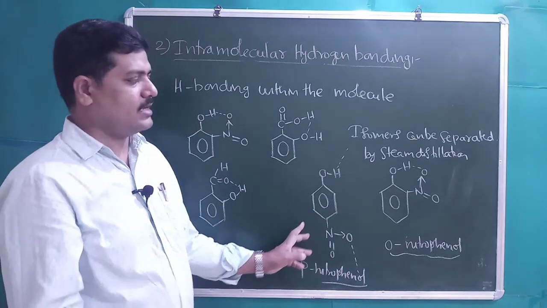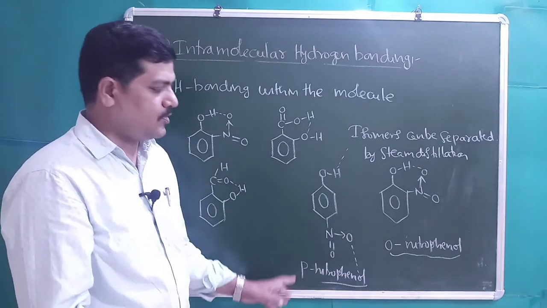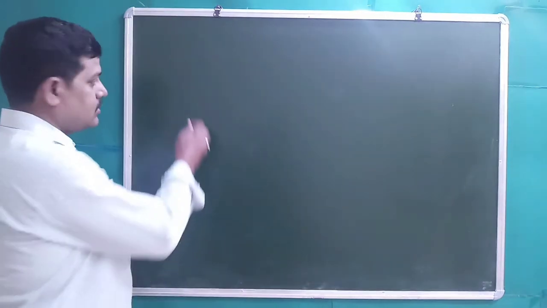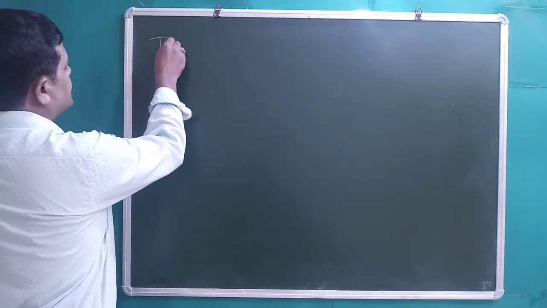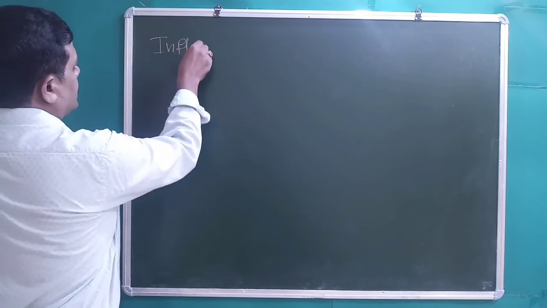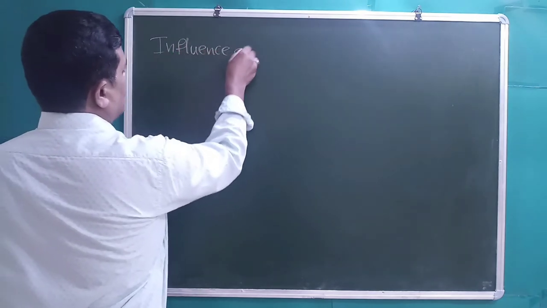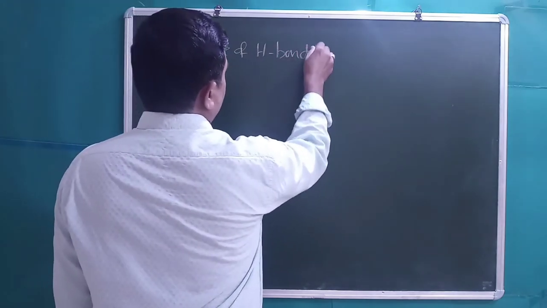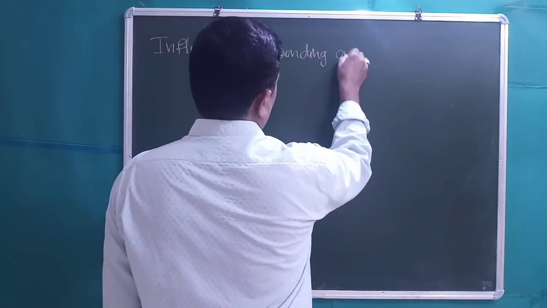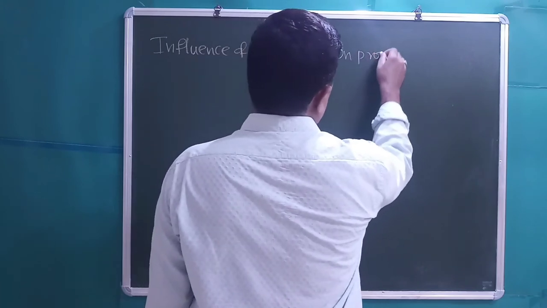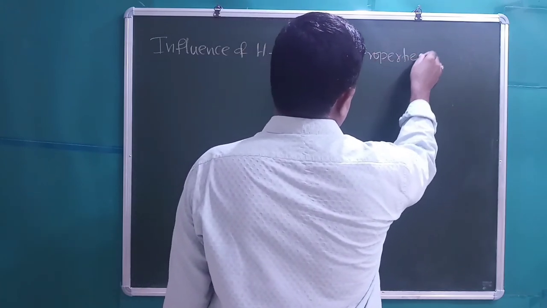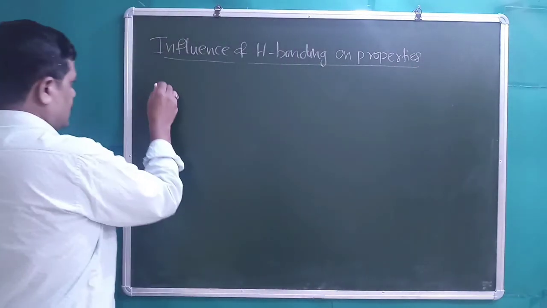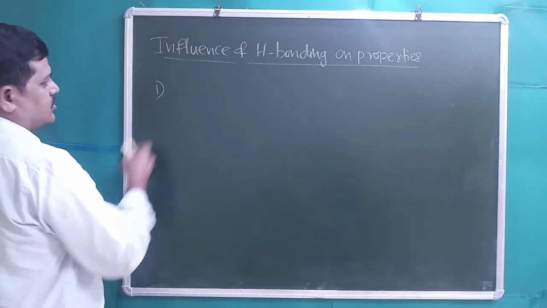Students, next let us discuss the influence of hydrogen bonding on properties of the compounds. First one is association.